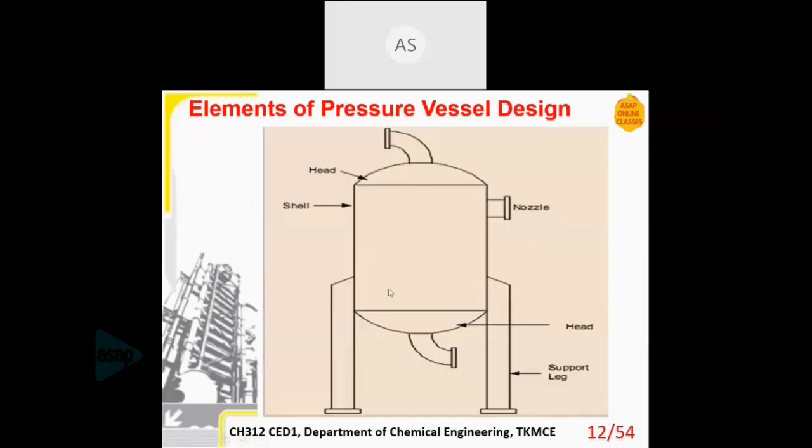So this is a simple schematic of a pressure vessel. All the different elements are shown here in detail. This part is the head of the pressure vessel. Then the shell, the total body which we see is the shell. The nozzles, all these things are nozzles. So any opening in the shell or the head of a pressure vessel can be termed as a nozzle. Then the support legs, in order to hold the vessel in place, and to support it against vibrations, earthquakes, or say wind effect, etc. You require supports. So this is the general schematic.